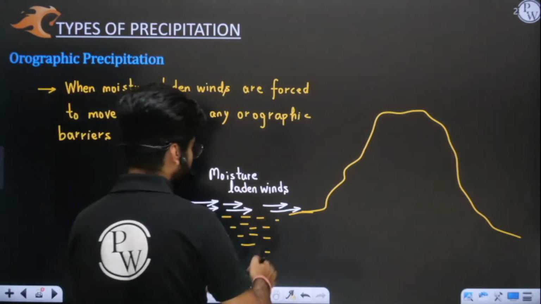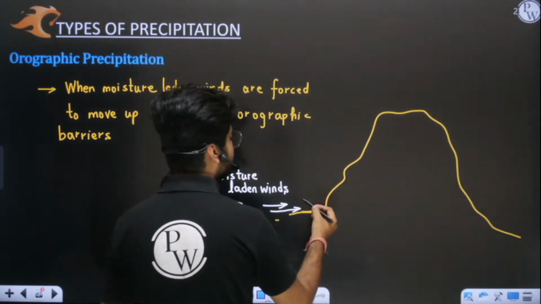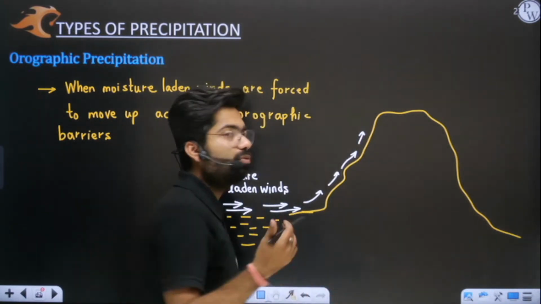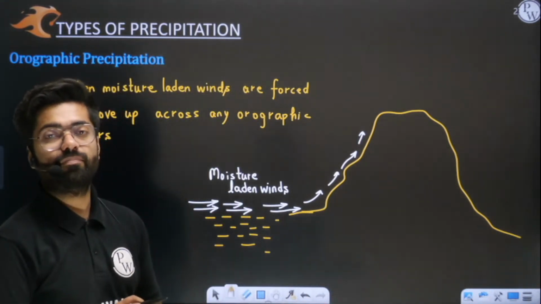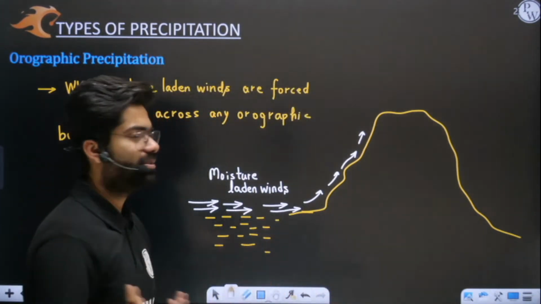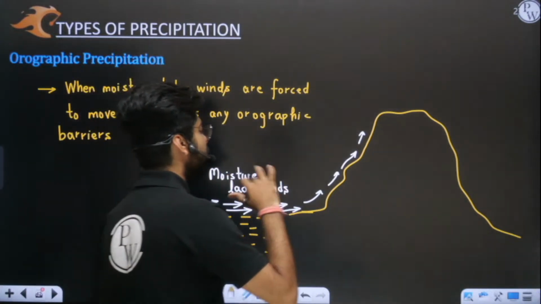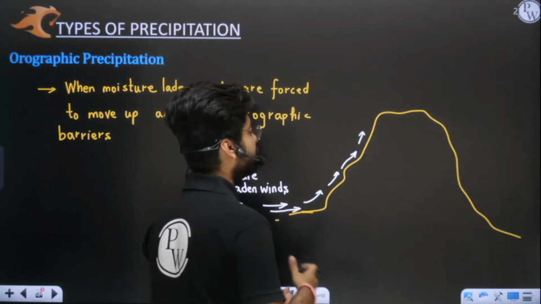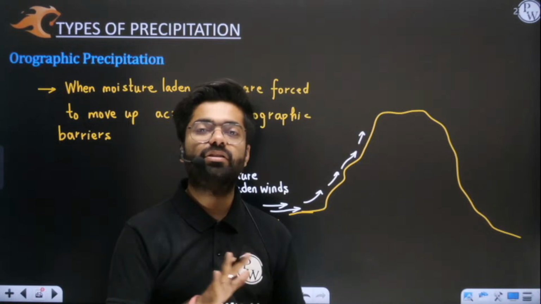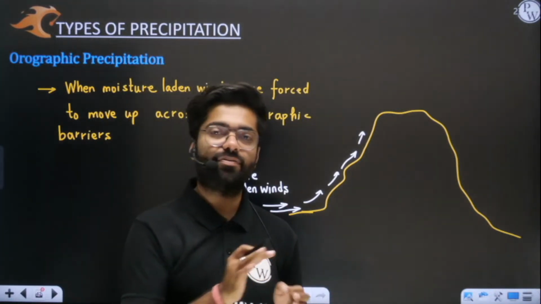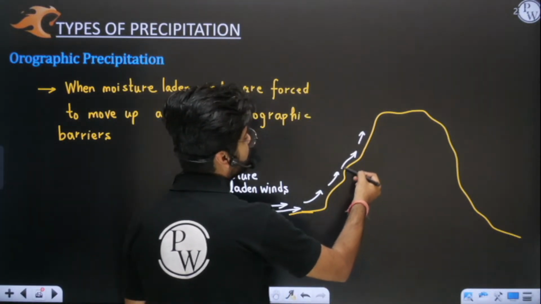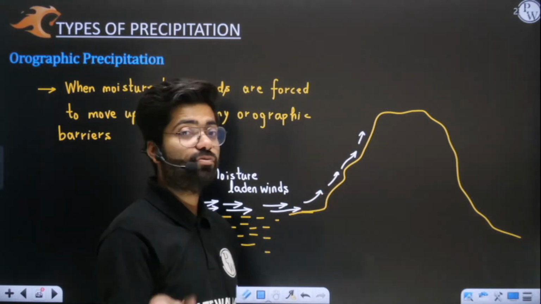You should appreciate the fact that these winds have no option but to go up. Now when they climb the mountain, what will happen? You will see that temperature will start dropping. You all know that at higher altitudes temperature drops. And whenever temperature drops, saturation vapor pressure goes down. Yes or no? This I have already told you. Understood, sir?